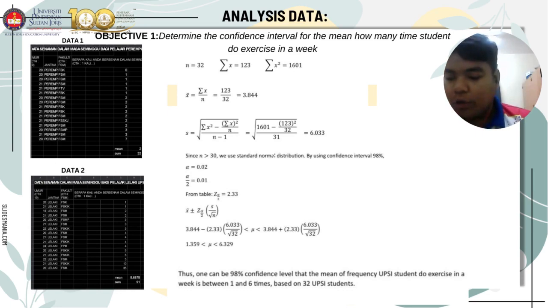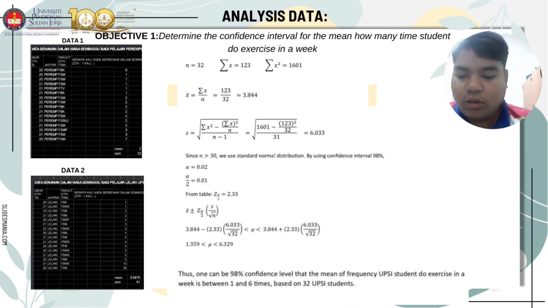Kita dapatlah 3.844 minus 2.33 darab dengan 6.033 over square root of 32 less than mu less than 3.844 plus 2.33 darab dengan 6.033 over square root of 32.